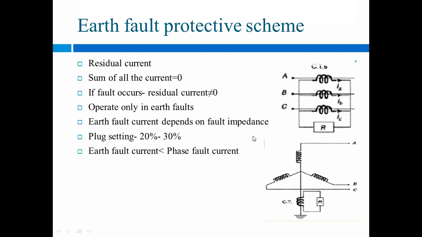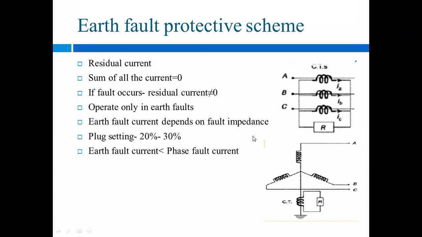And for the earth fault relays, we can set the plug at 20% to 30%. All of you know we can set the value of current, means at which point your relay should operate. So we can set that value by using our plug position, or it is called the plug setting.